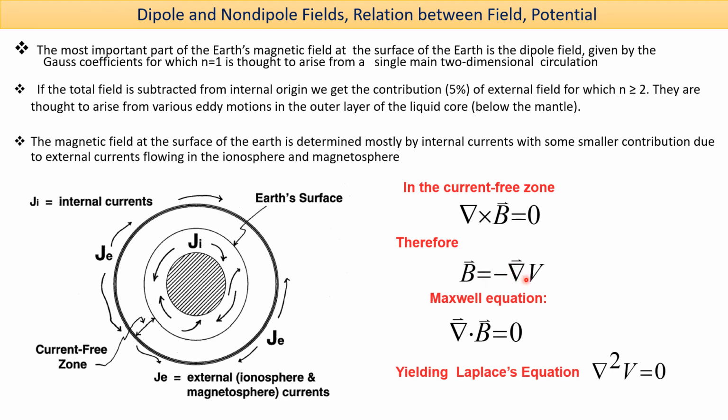And we know from Maxwell's equation that divergence of B is equal to 0. We can replace the value of B and get the Laplace equation in the current-free zone. Since we know the potentials, we can express this in the spherical harmonic form. That is the potential. So elaborately we have discussed the Earth's internal and external field and its source.